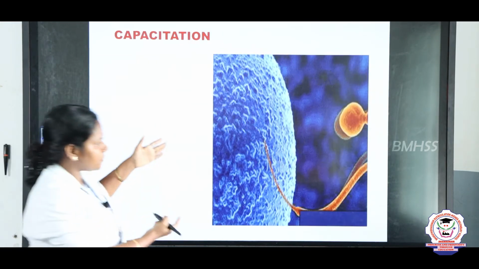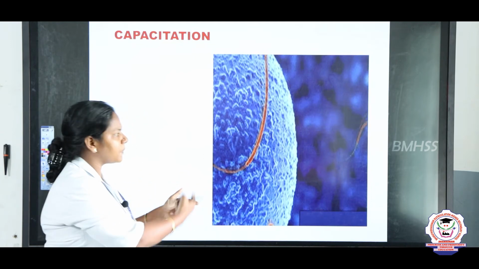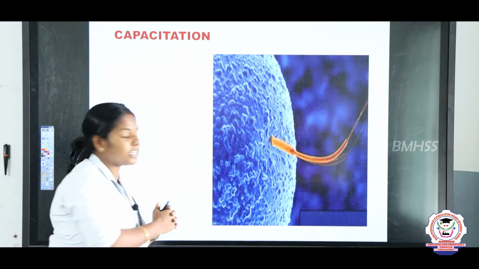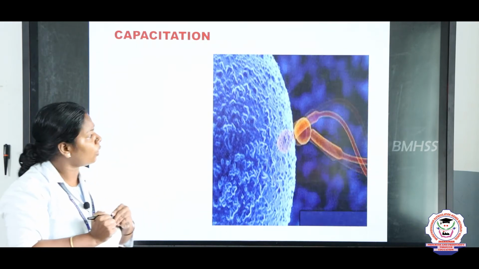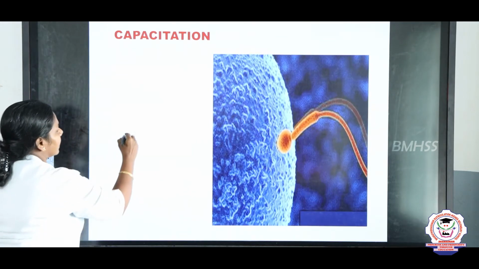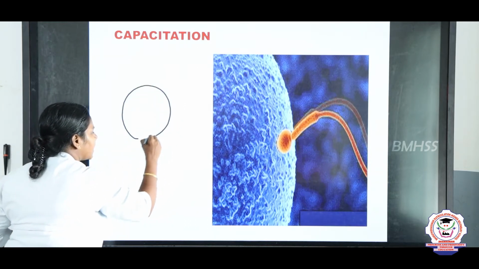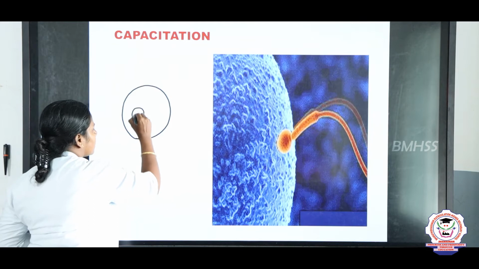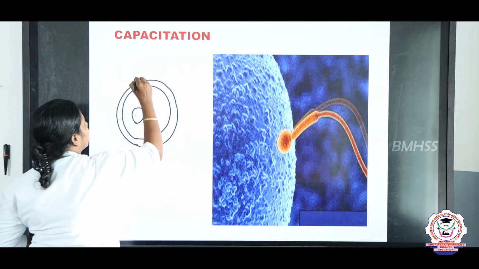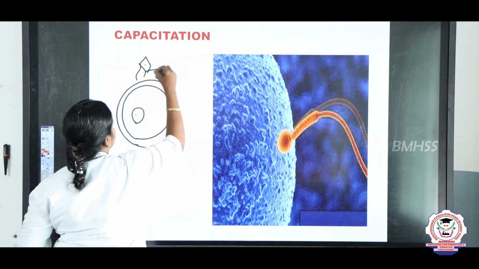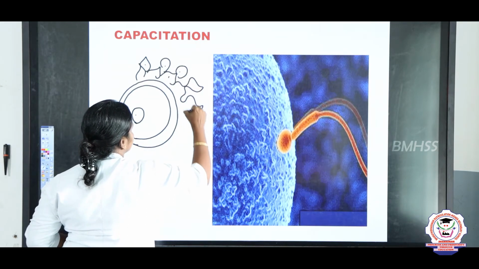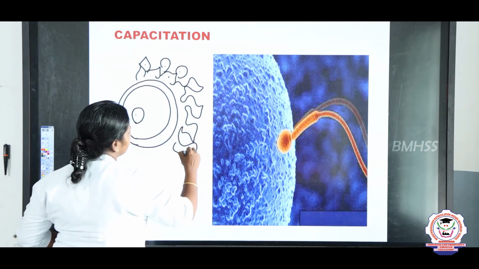Now, just look into this picture. What are you seeing? Yes, very good. The sperm is swimming and approaching the egg, and it is entering the egg membrane. But we have noticed the female egg consists of many layers. Imagine, this is the nucleus, this is the vitelline membrane, which is covered by the zona pellucida, and finally by a layer of follicle cells. A group of follicle cells are covering it like this.